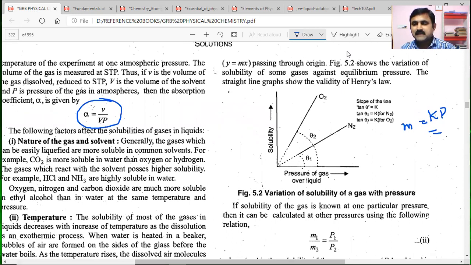Tan theta is nothing but the slope, which is K. For nitrogen and oxygen there are different values. For oxygen it is a big value, which means solubility is more for oxygen compared to nitrogen in this experiment.